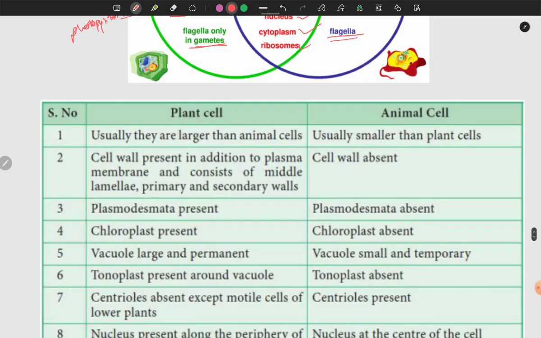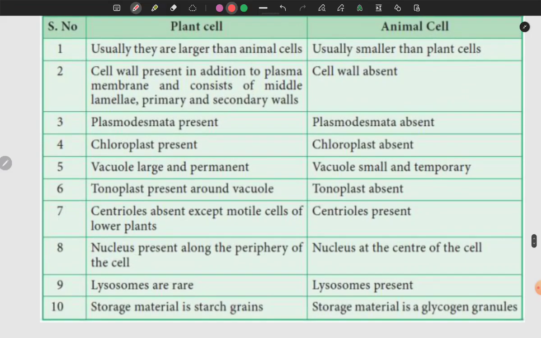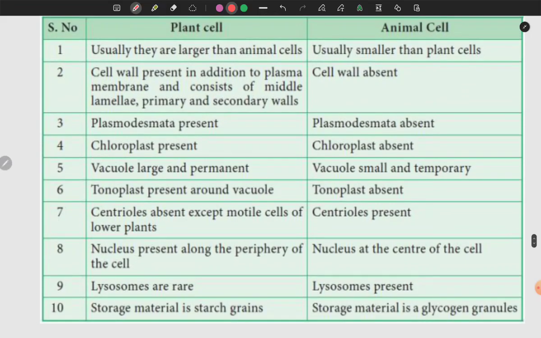And here is a detailed differentiation. The plant cell is larger in size, the animal cell is smaller. Cell wall is present in plants, absent in animals. Plasmodesmata are present in plants, absent in animals. Chloroplast is present in plants, absent in animals.